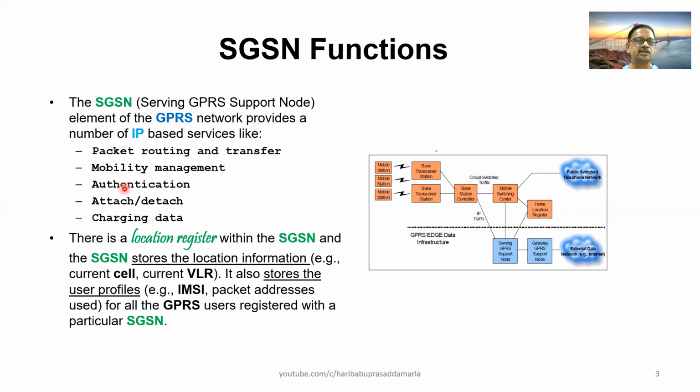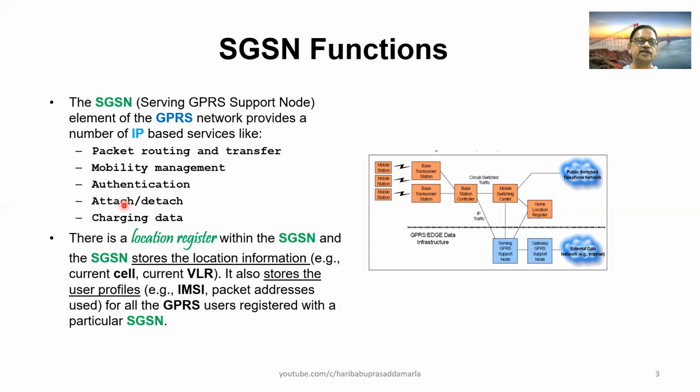Then the third important function is authentication. So the SGSN has to authenticate whether the user is a valid user, whether he has the facility or not, whether he has subscribed for the GPRS facility or not. That is authentication.